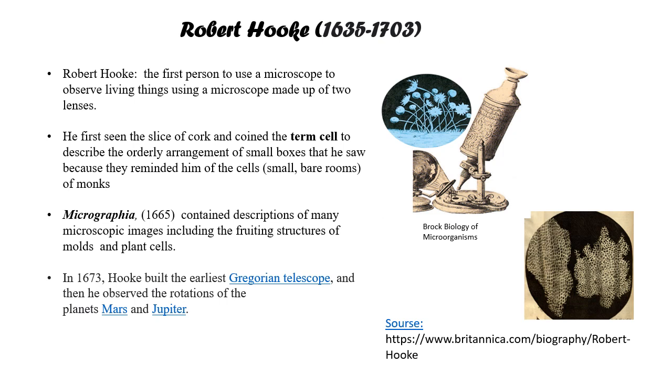He used a binocular microscope with two lenses, and he was surprised to see small boxes. They reminded him of the bare rooms of monks at that time, so he termed these empty boxes cells.